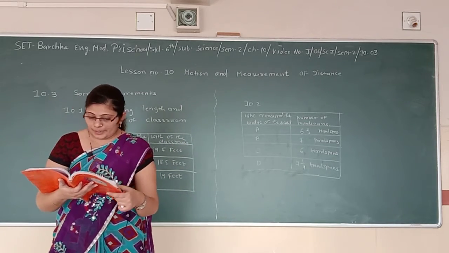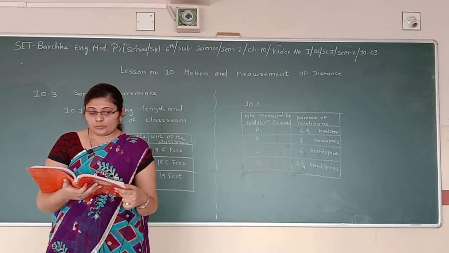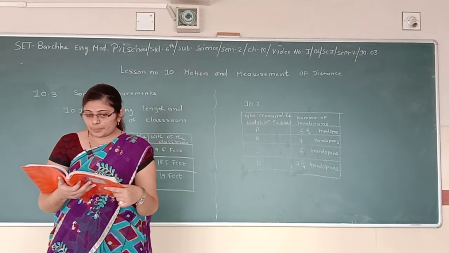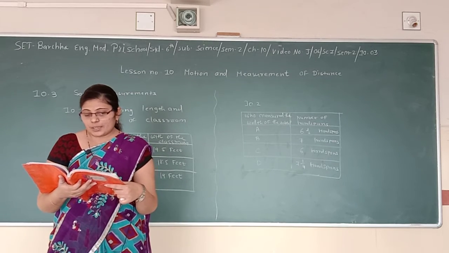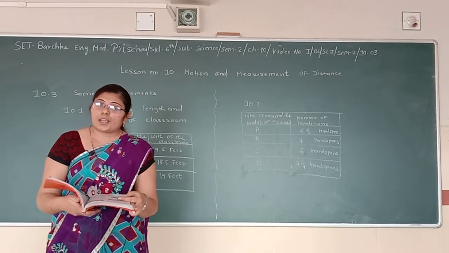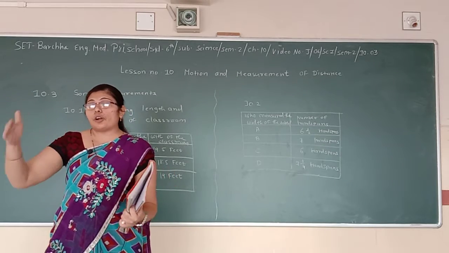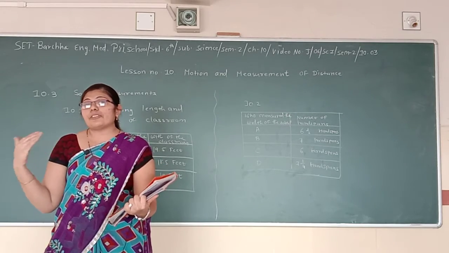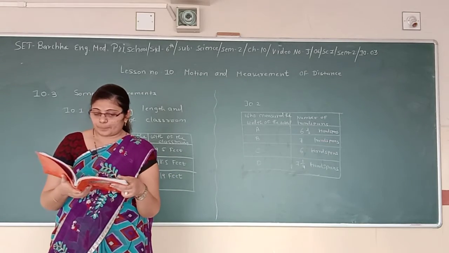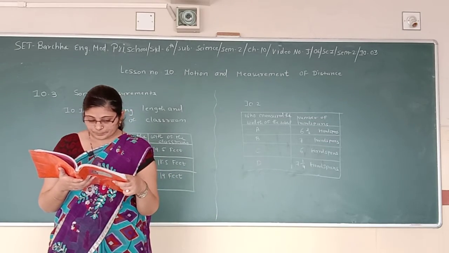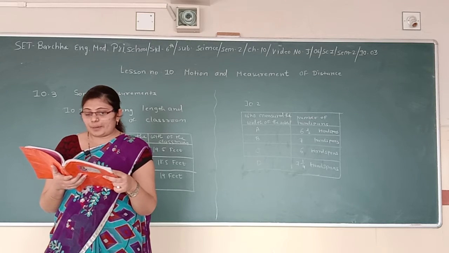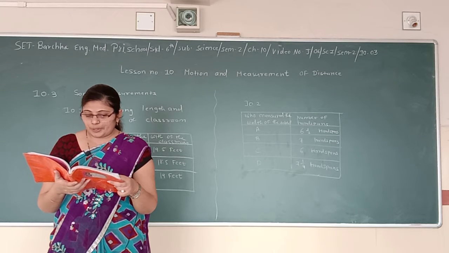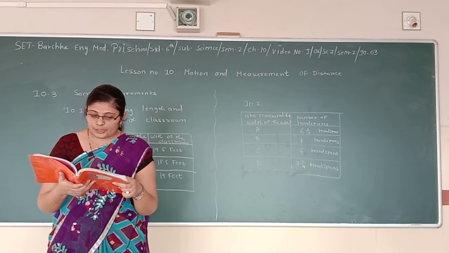Are everybody's measurements by hands palm of the width of the table the same? No, even in the table they differ. Perhaps the result could differ, as the length of your hands palm and that of your friend's may not be the same. તમારો hands palm અને તમારા ફ્રેન્ડનો hands palm છે એ સેમ રહેતો નથી. Therefore, similarly, the length of the foot may be slightly different for all the students. Therefore, you tell the measurement using the hands palm and length of the foot as a unit to others.